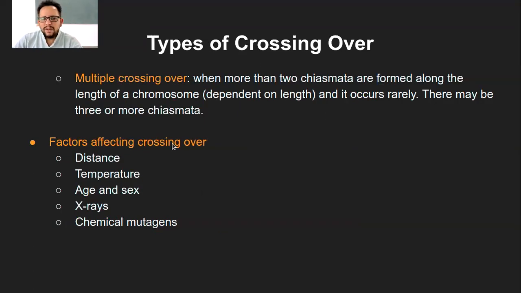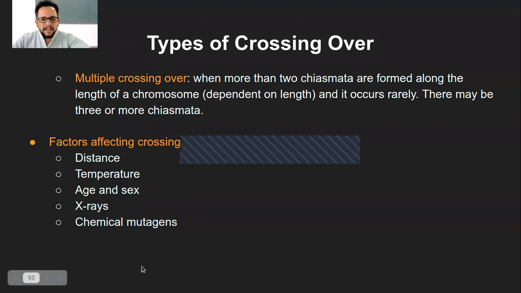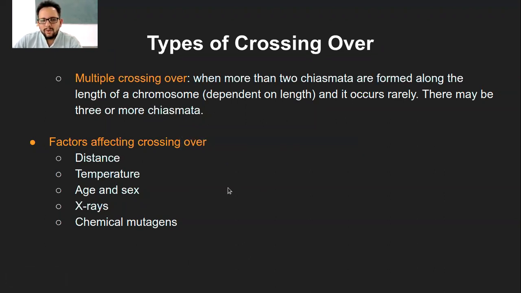And with respect to the factors which will affect crossing over, same, depending on the distance. I don't think I need to explain this. These are self-explanatory, and you can also refer to the description we had for linkage. In linkage, the phenomenon is the tendency of genes being together, and here crossing over is the exchanging of material. But the mechanism still remains the same in terms of factors which will affect. So I will not explain this here. I will prefer to stop.